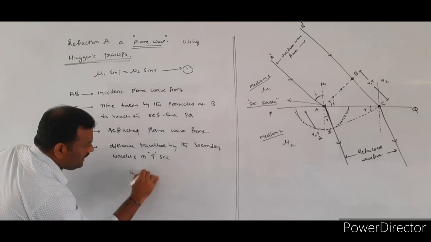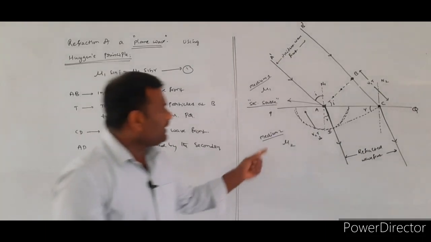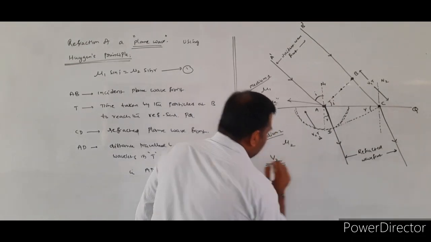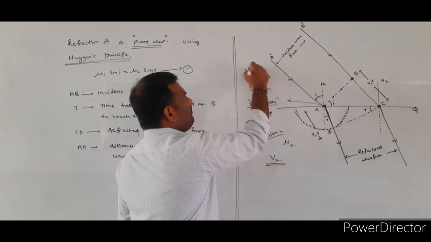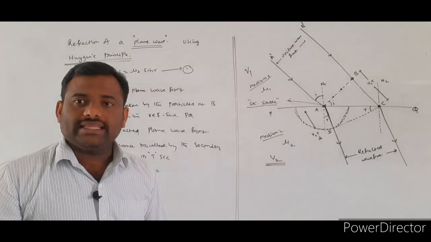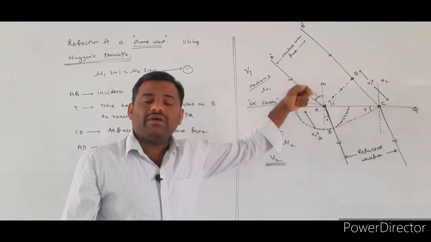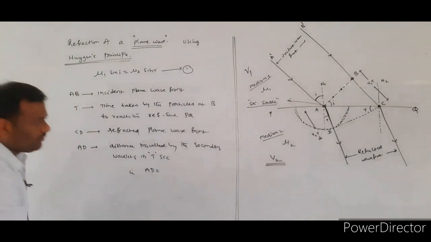That is, AD equals distance, which is equal to speed into time. What is the speed of the light we have to assume in the second medium? V2 will be indicating the speed of the light in the second medium, and V1 will be indicating the speed of the light in the first medium. So the distance traveled by the light in a time of t seconds in the second medium will be given by AD equals what?